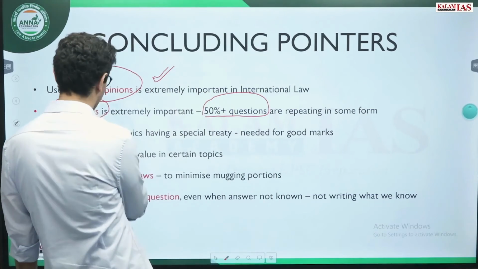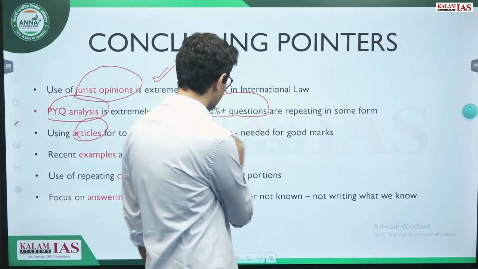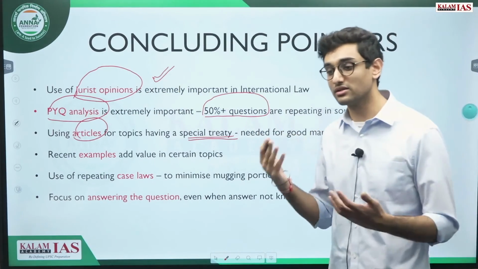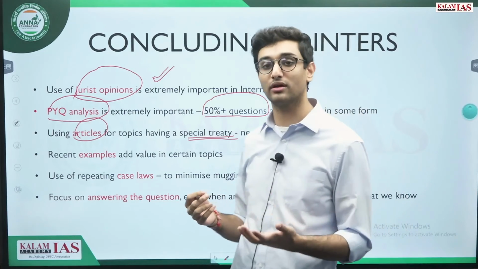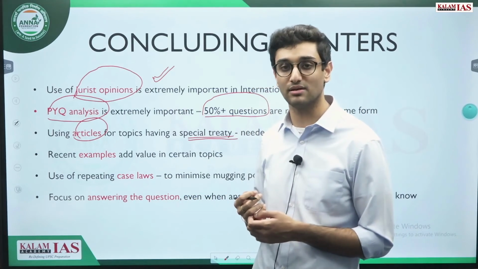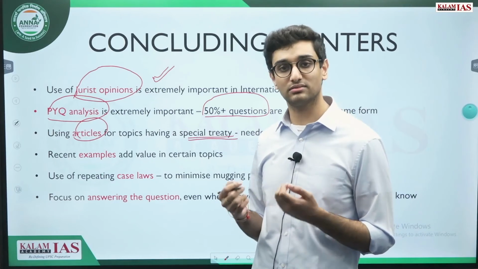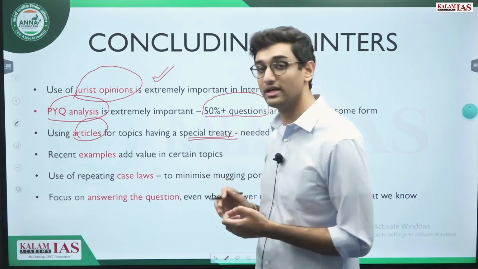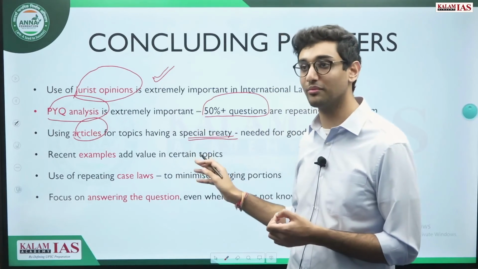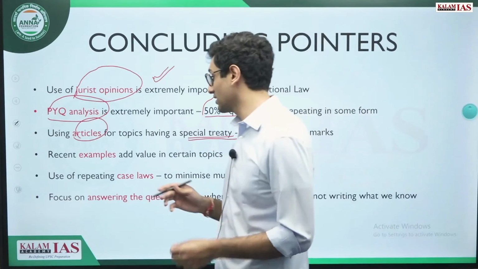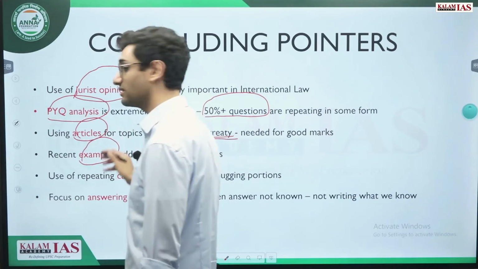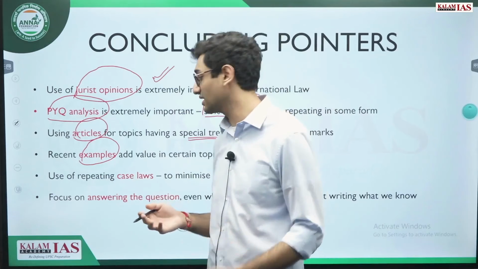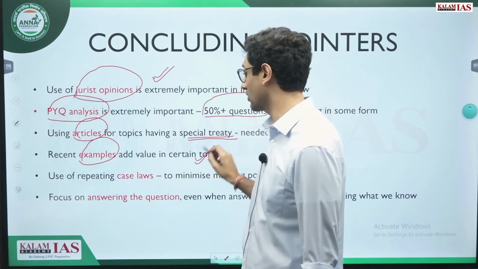Using articles for topics that have a special treaty. This is again a value addition point. Many people write general stuff in questions like what are the roles and functions of the United Nations General Assembly. General answers, as I said, get general marks. Using articles for special treaties is something that needs to be memorized and it is very marks fetching. Recent examples, as I said, the Taliban example, Russia-Ukraine example, any other example that keeps on happening in current affairs, they add value in certain topics.